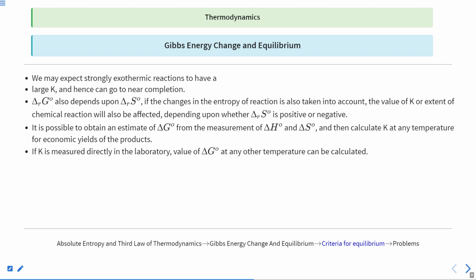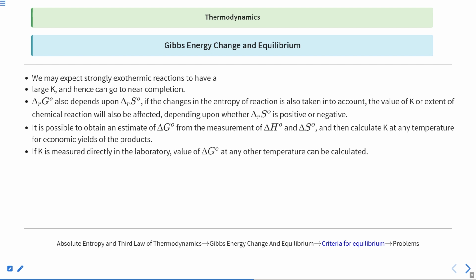Now, we may expect strong endothermic reactions to have large K and hence go near completion. We are talking about the previous statement that if a reaction is largely exothermic, that will result in a greater value of K. So we can say that delta G, delta S and K are all related to each other. Delta G also depends upon S. If the change in entropy is also taken into account, the value of K or extent of chemical reaction will not be affected, depending upon whether delta S is positive or not.